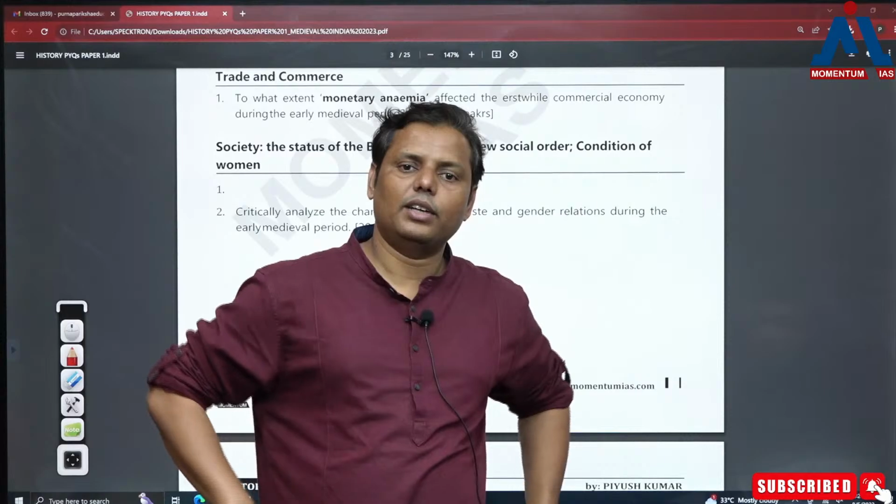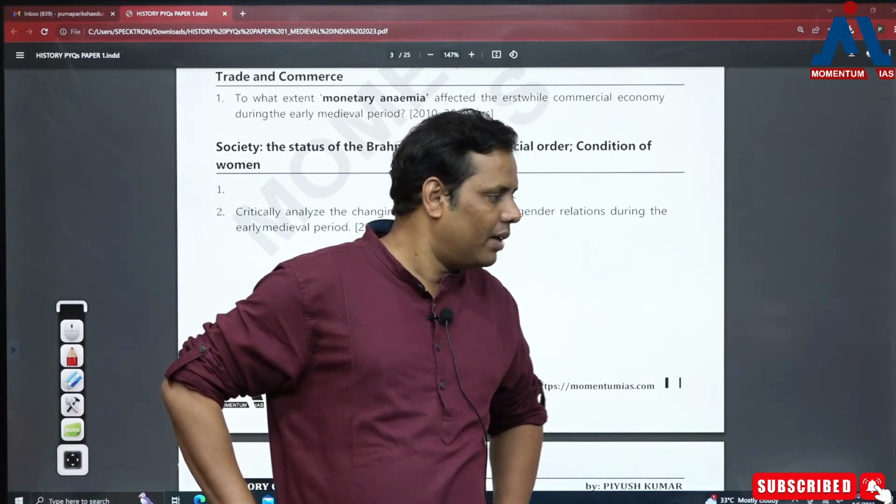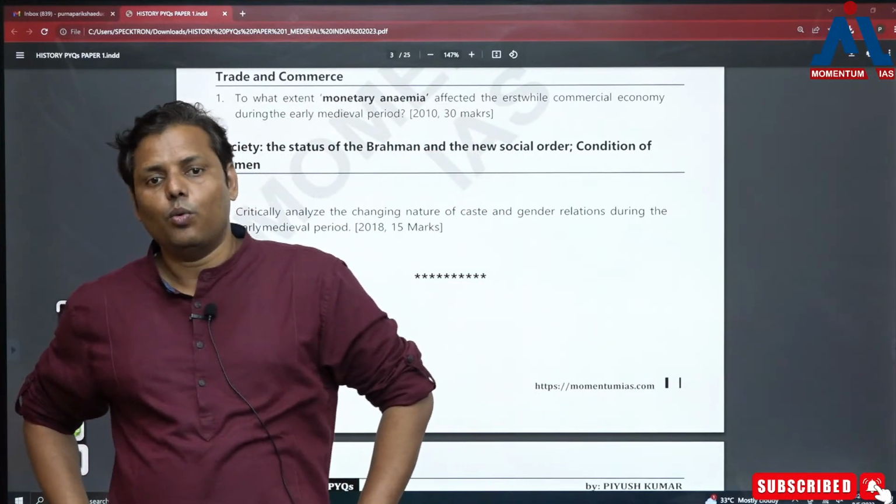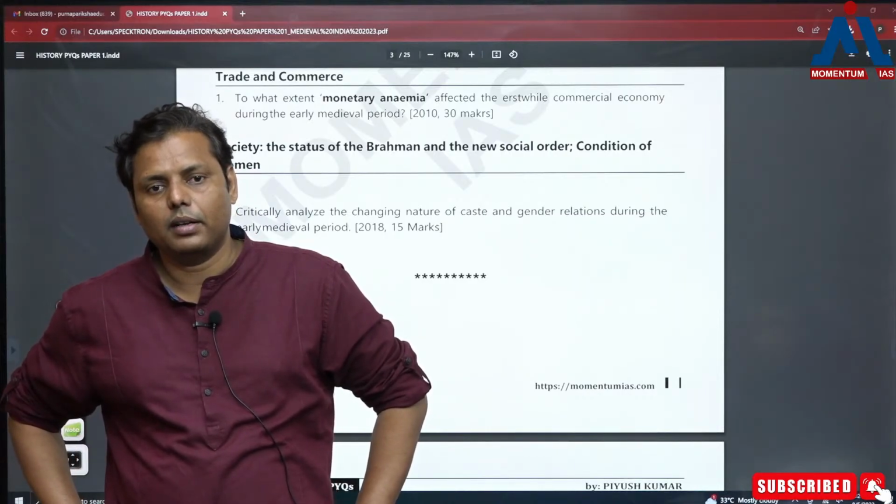And then one more thing that you should understand, we are capable of understanding the Brahmadeyas pretty well only after the presence of the copper plates.